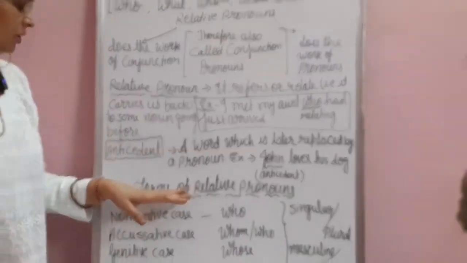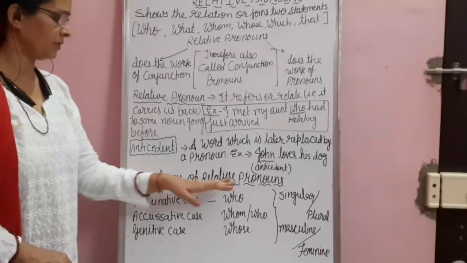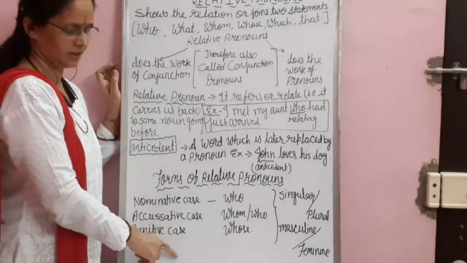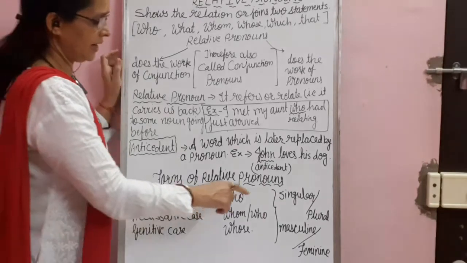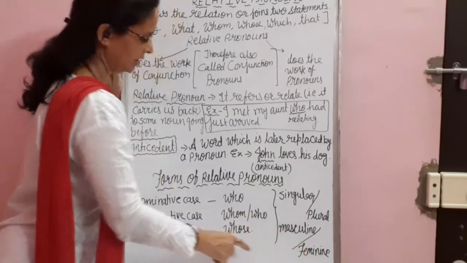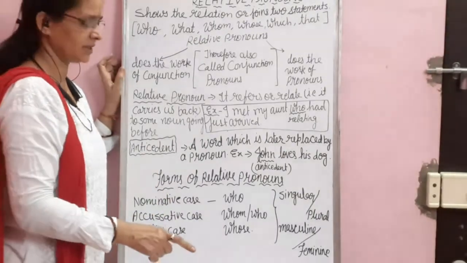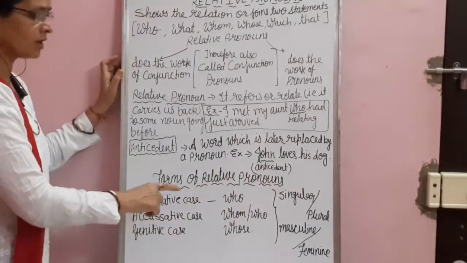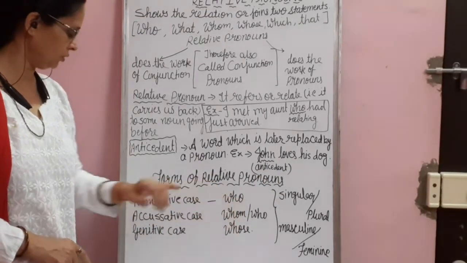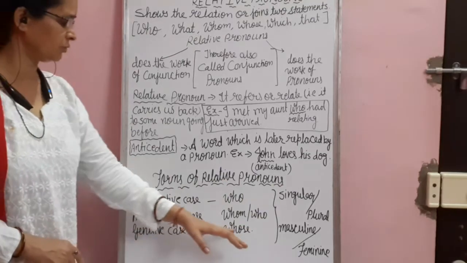Now I am going to tell you the forms of relative pronoun. There are three cases in which relative pronouns are used: the nominative case, the accusative case, and the genitive case. I would like to tell you here that whether it is singular or plural number, or masculine gender or feminine gender, the same pronouns are used for them. There is no distinction between masculine, feminine gender or singular, plural numbers for the relative pronouns. For the nominative case, we will use the relative pronoun who. For the accusative case, we will use whom or who. For the genitive case, we will use whose.